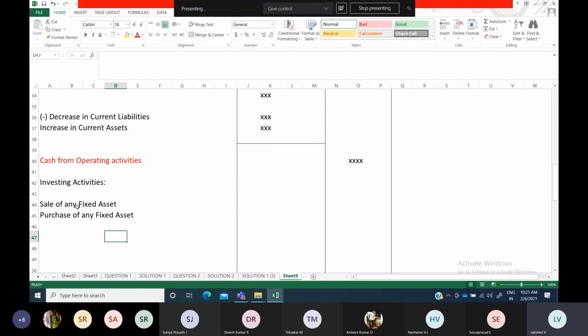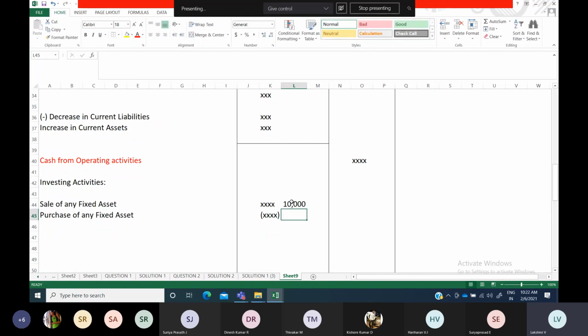Okay, so sale of any fixed asset, it can be a building or land, or purchase of any land or building or plant and machinery. If it is a sale, it is an inflow, so you will show the amount here. If it is a purchase, it is an outflow, right? Your cash is going out of your business, so better to show it in brackets. Since it is an outflow, you just mention it in brackets, so that you will deduct these two amounts. Suppose, for example, this is 10,000 and this amount is some 20,000. Your purchase is more than sale.